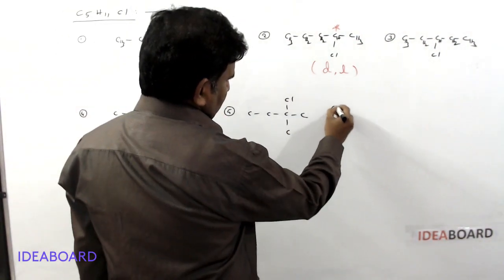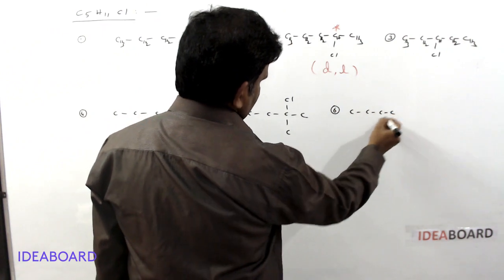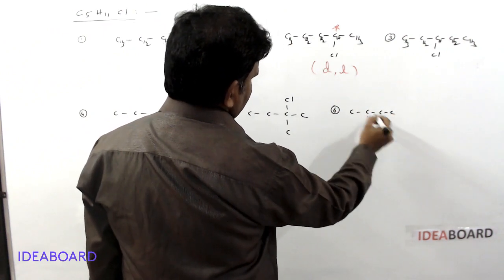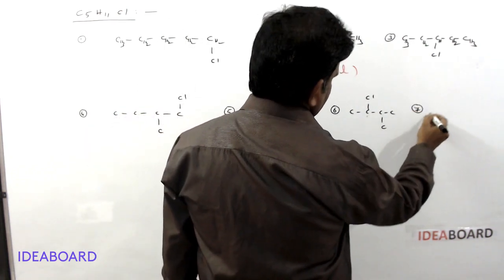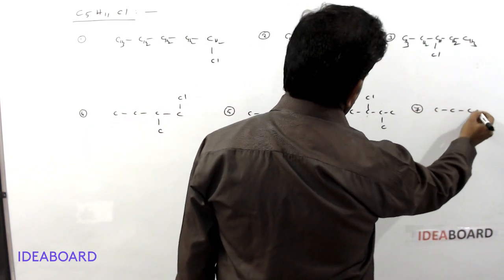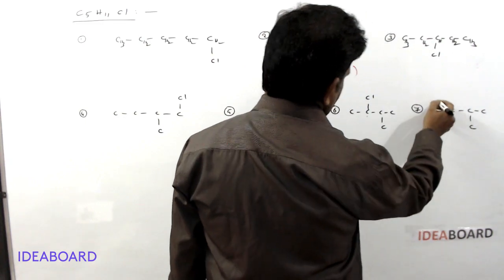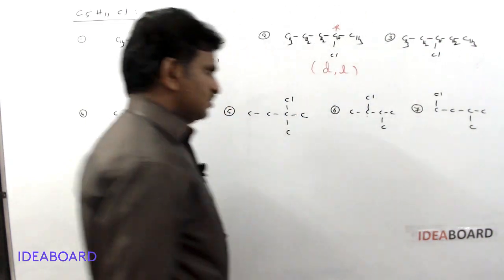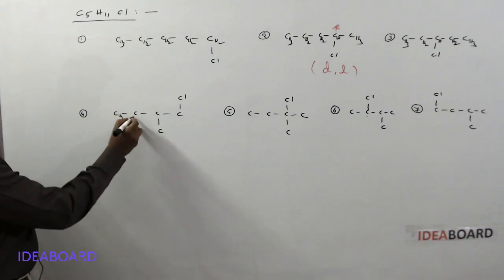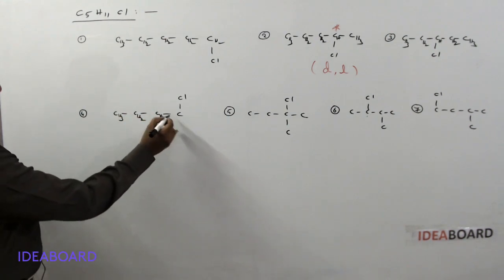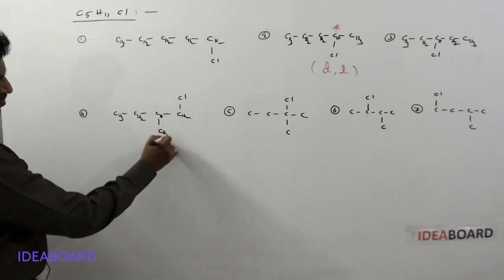And again 4 carbon chain and chlorine atom I am writing here. And again 4 carbon chain and a chlorine atom here. So here please see I am writing the hydrogens also, CH3, CH2, CH, CH2, CH3.